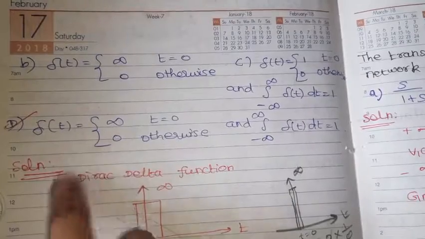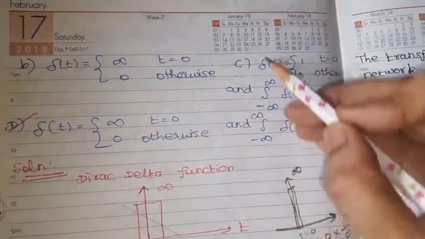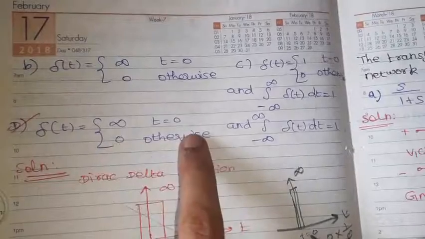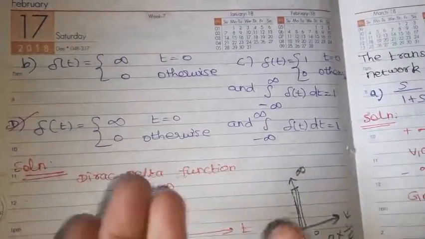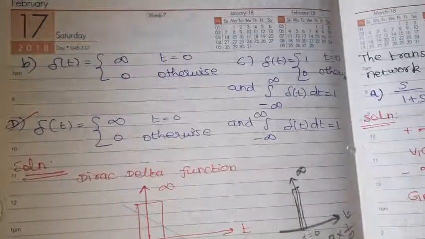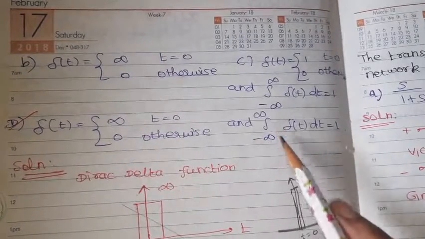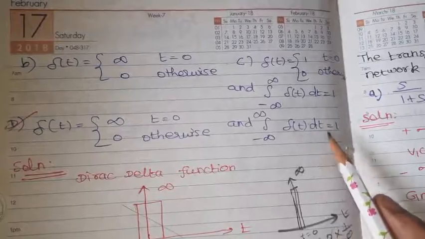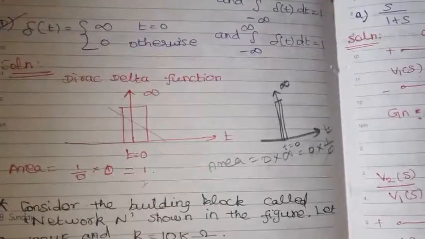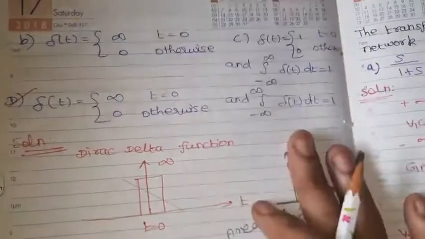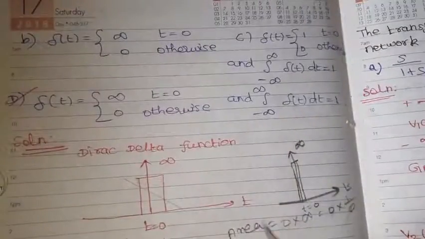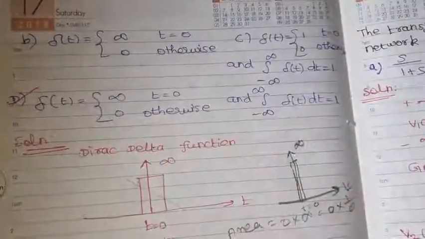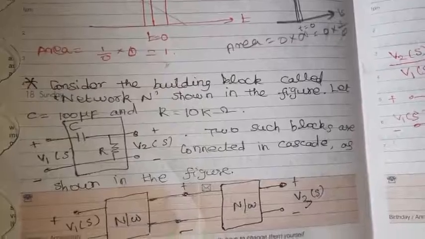So del of t equals infinity at t equal to 0, and the rest it is 0 otherwise. Then what is the area? Integral from minus infinity to infinity of del of t dt equals 1. So the area will be 1, right? So this is the Dirac delta function for the given options defined by this term. Option D is the right option. Then we'll move on to the next one.